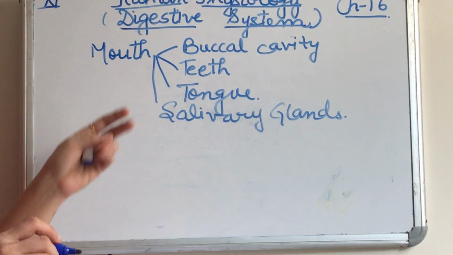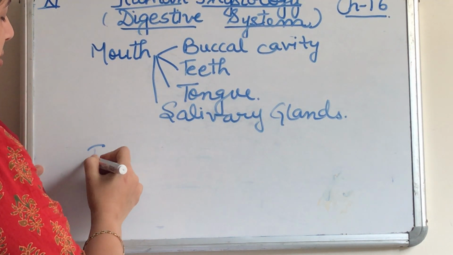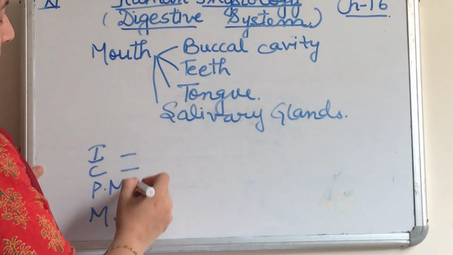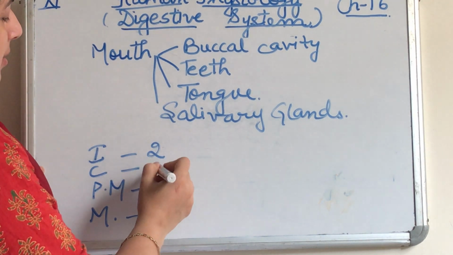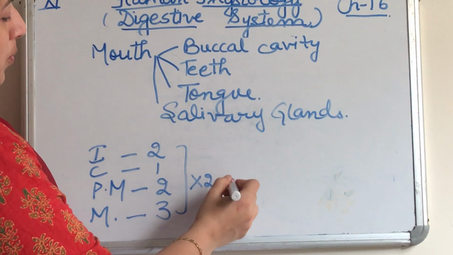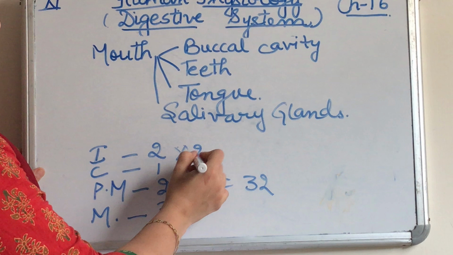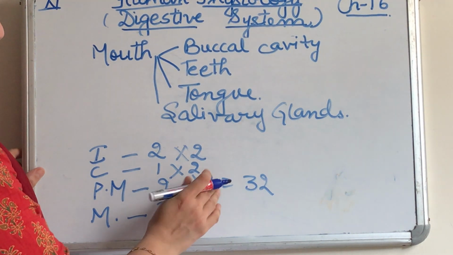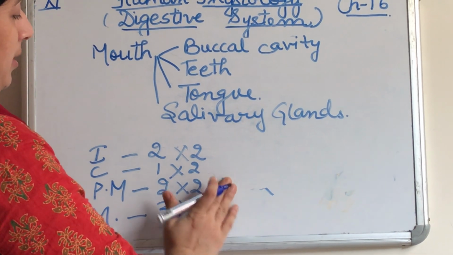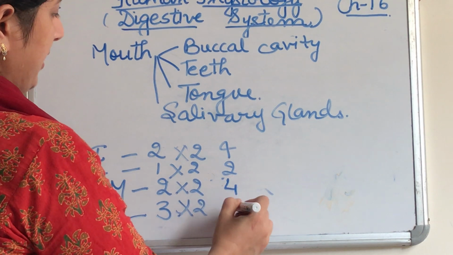If I talk about teeth, they are 32 in number, and the dental formula comprises incisor, canine, premolar and molar: 2, 1, 2, 3. If we multiply by 2, we get a total of 32. Like incisor 4, canine 2, premolar 4, molar 6.